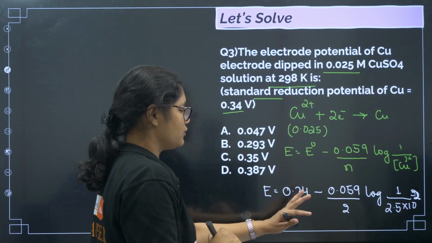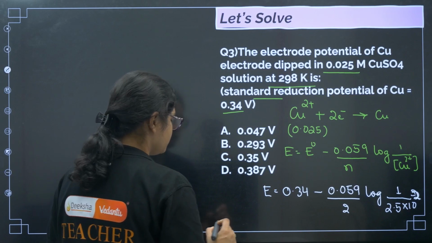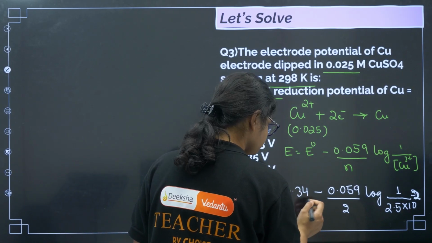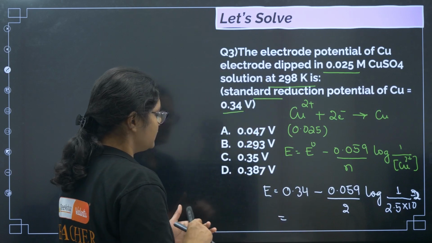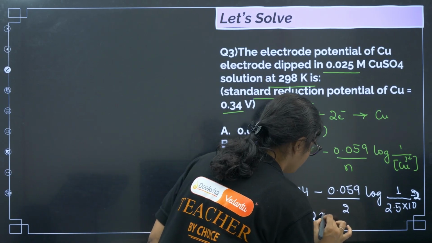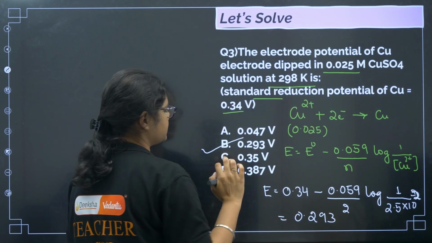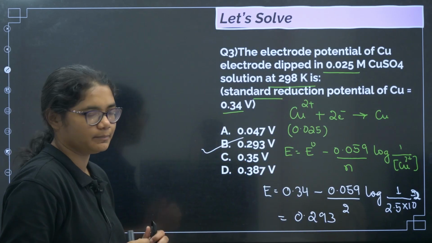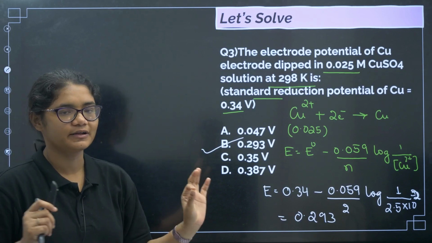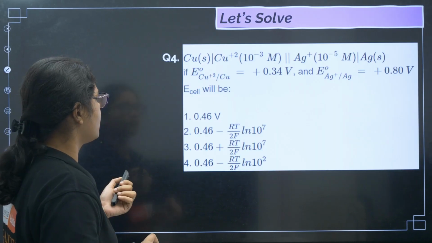Now you can solve this. If you solve this, you will be getting around 0.293. So the correct answer for this question will be option number B. Yes, this is how you can use the Nernst equation for a single electrode. Now let us move forward here.